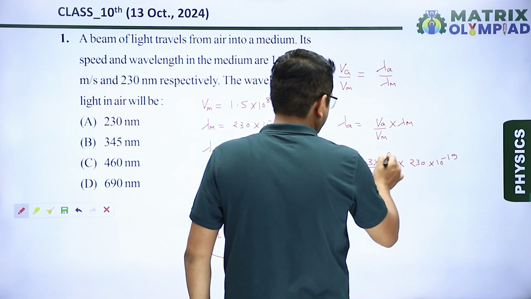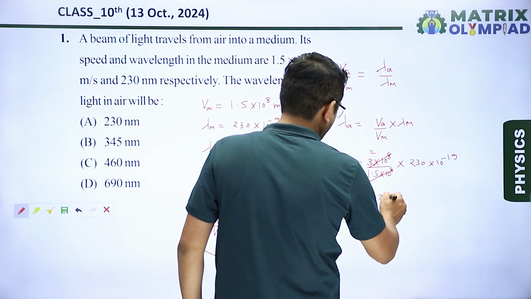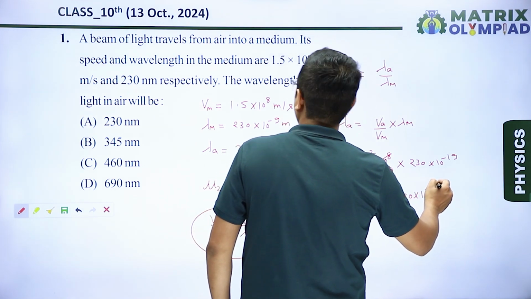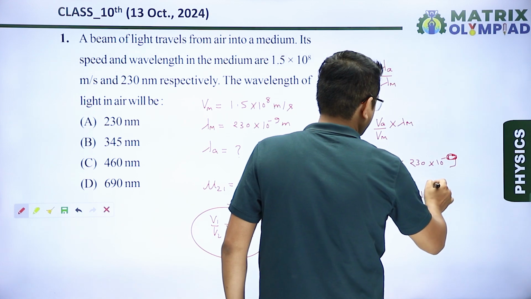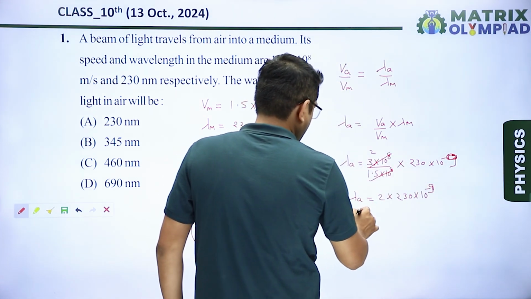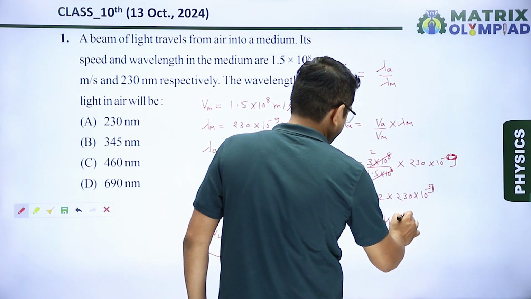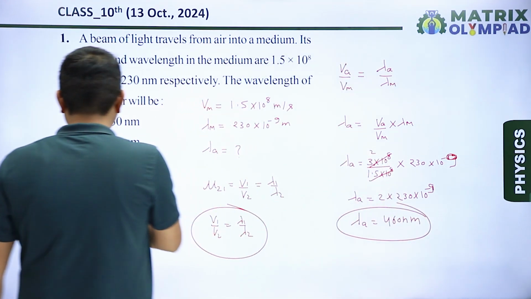So on solving this, we get here lambda A is equals to 2 into 230 into 10 to the power minus, it is not 19, it is 9. So lambda A becomes 460 nanometer. So our correct answer will be option C.